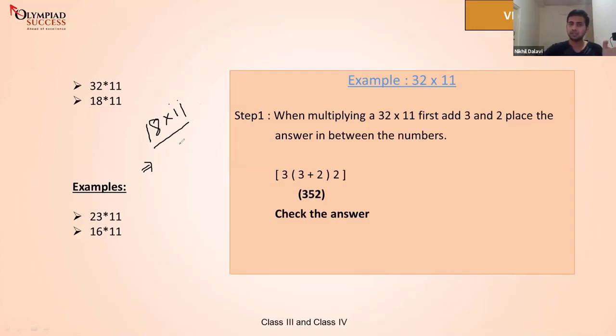So now what will we do in this? We will write 1, we'll put a dash, and we will write 8. Then we will add 1 plus 8. How much is 1 plus 8? 1 plus 8 is nothing but 9. So we're going to put 9 here. The answer of 18 times 11 is nothing but 198. Did everyone understand this? You can put in the comments whether you understood it or not.